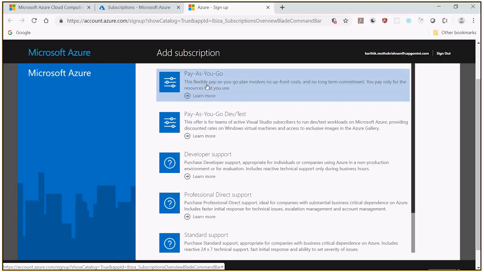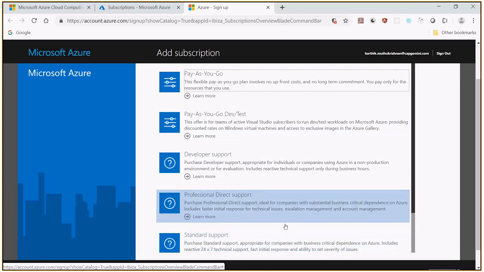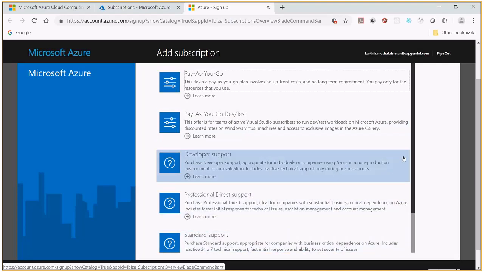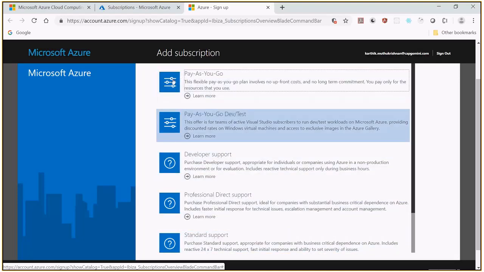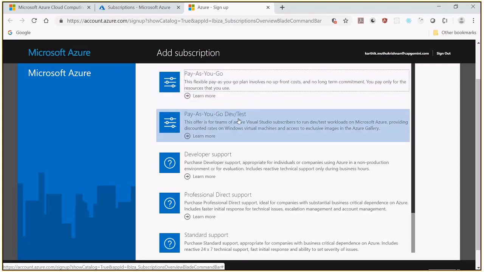I have this pay as you go, which is the monthly payment. If you want, you can enable this subscription as well. And pay as you go, dev test, developer support, professional direct support, standard support, and all the stuff is there, right? So similarly, you can see some icons other than pay as you go, dev test.